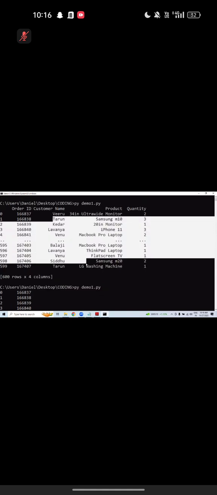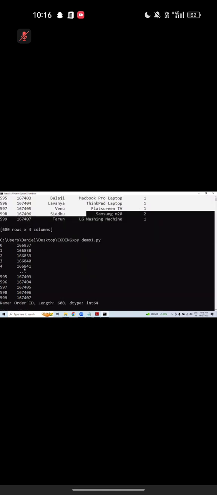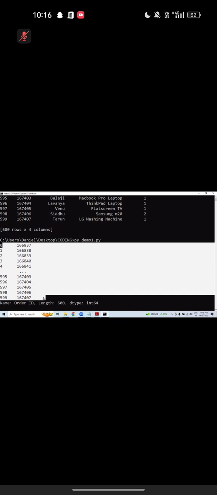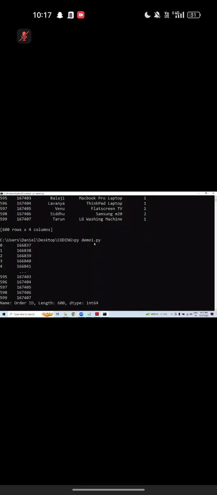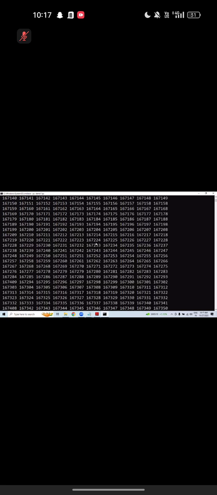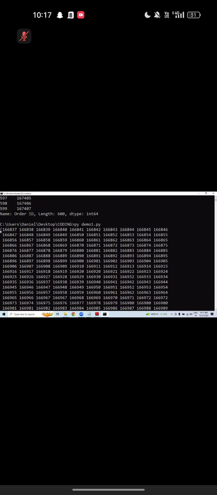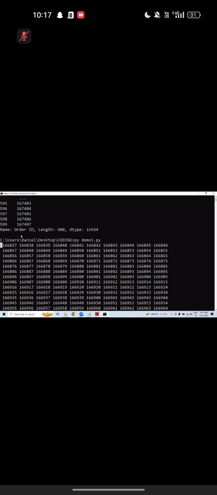Now listen carefully. You know how to create a data frame, you know how to create a series. Over that series, you can call one attribute, the attribute name is values. Then it returns an array. ఇప్పుడు మీకు array వస్తుంది చూడండి. Total how many values? Total 600 values, first value, second value, third value respectively.